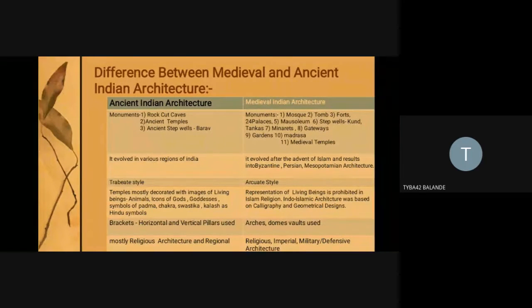So whether it is a Buddhist rock-cut cave, a Hindu temple, a Jain temple or a stepwell, you can see the religion part is always attached to the monument. But in medieval architecture, there is variety. We see diversity in the heritage and architectural monuments. We see religious architecture, whether the Dilwara temple at Mount Abu, the Brihadeshwar temple in South India, the Meenakshi temple in Madurai or the Konark temple.